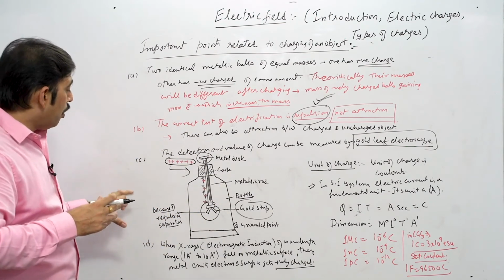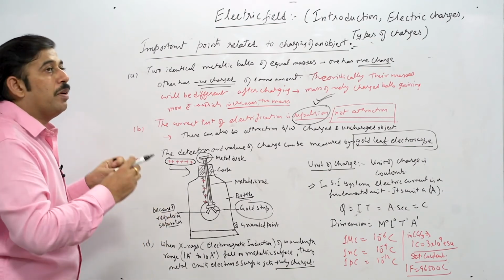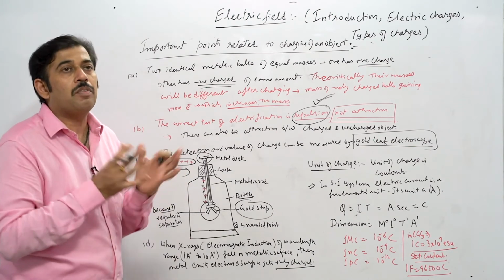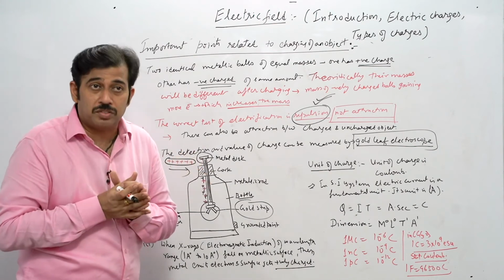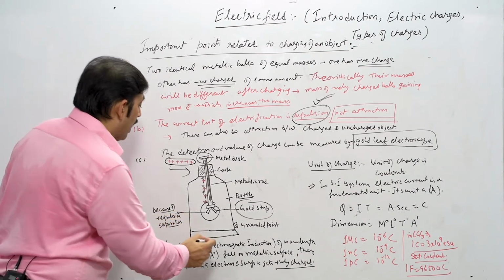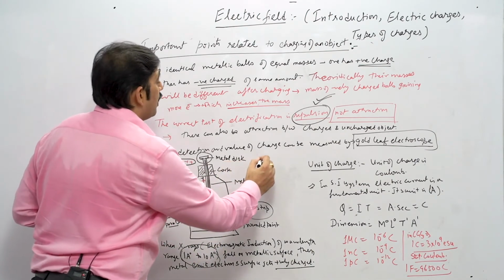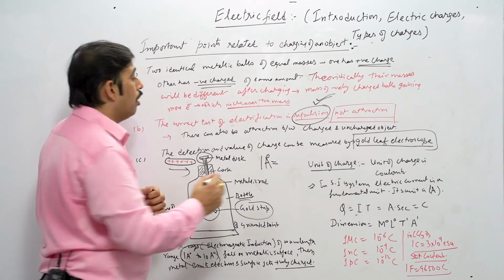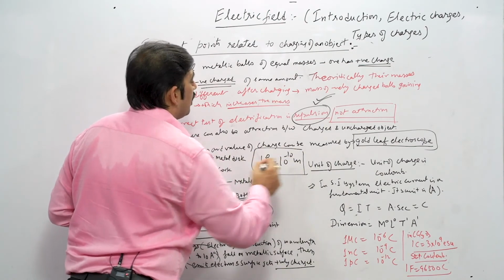Now the very important point mentioned over here is, suppose we have certain electromagnetic radiations, and suppose I talk about X-rays. We have all heard about X-rays. X-rays come into the category of electromagnetic radiations, which means their wavelength is pretty low. The wavelength range of X-rays is 1 angstrom to 10 angstrom. And I hope you all know that 1 angstrom is always equal to 10 to the power minus 10 meter. This is the conversion part.